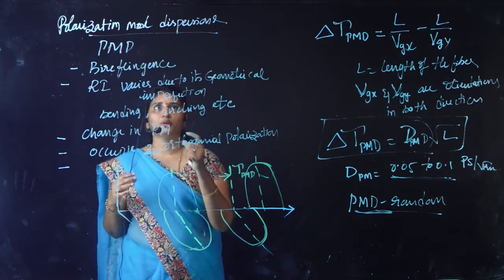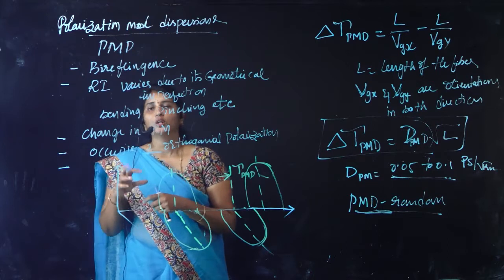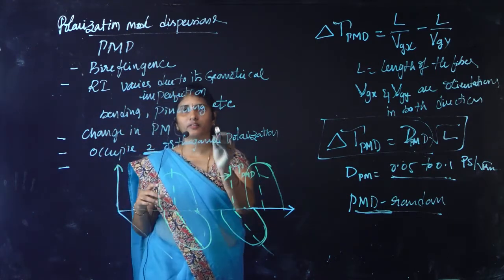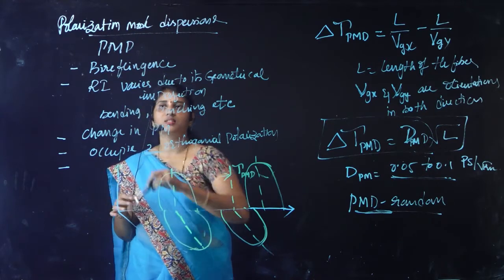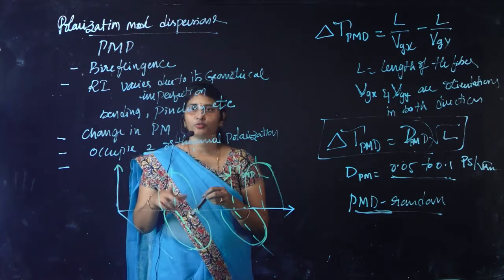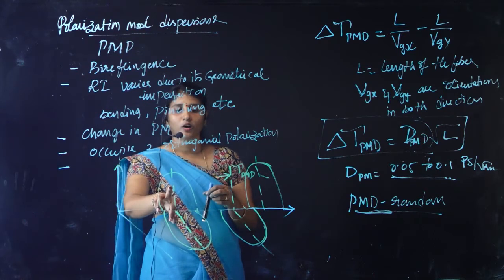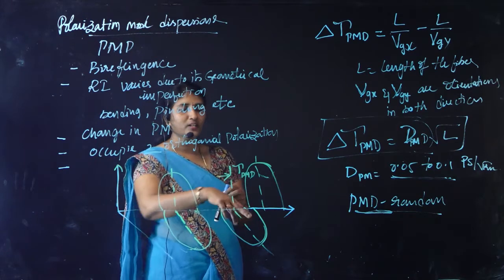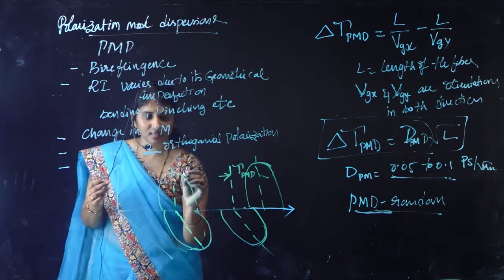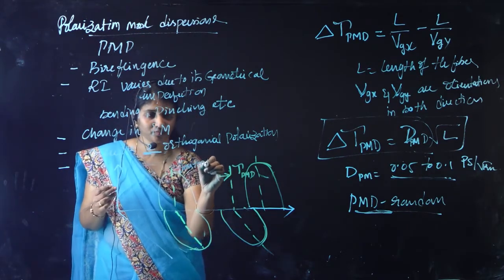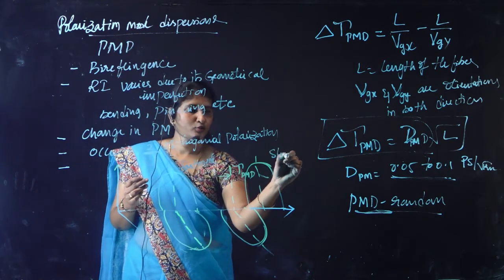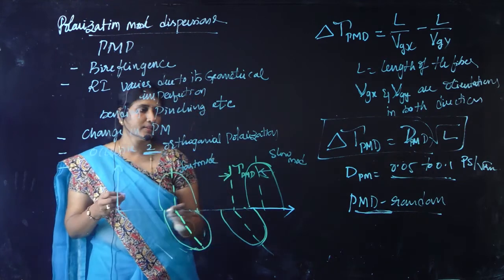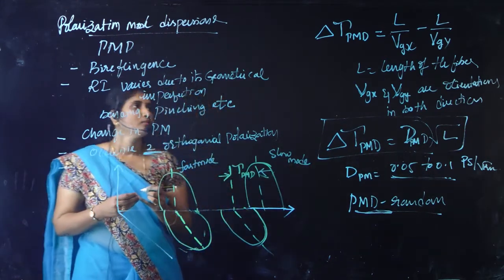Right, this is all about polarization mode dispersion. One thing we have to concentrate on here is that it is mainly due to birefringence. What is birefringence? It is the refractive index variation due to the imperfections, and the orthogonal orientation of the electric fields moves slower. This is the fast mode and this is the slow mode. That means it is traveling with a certain time delay. Right?